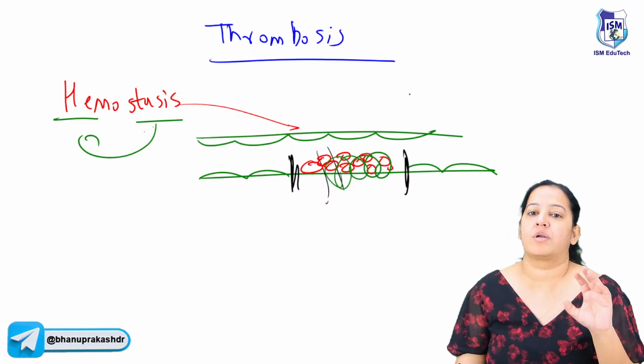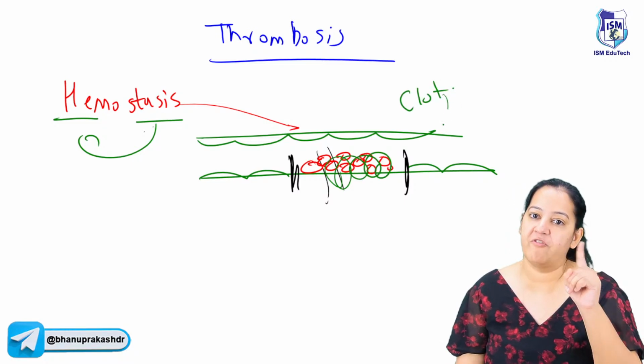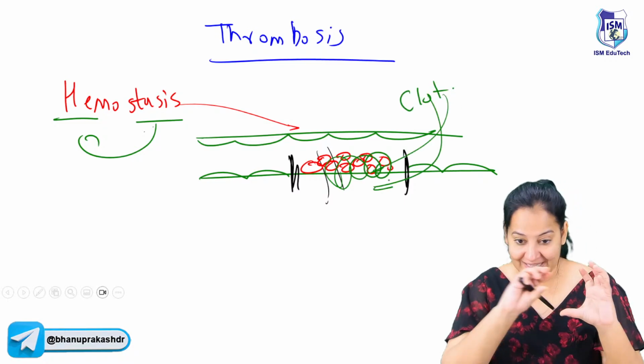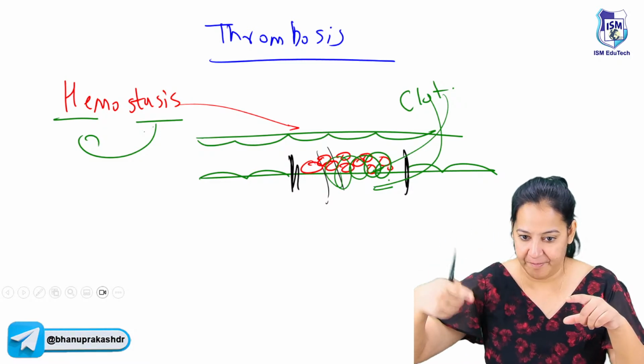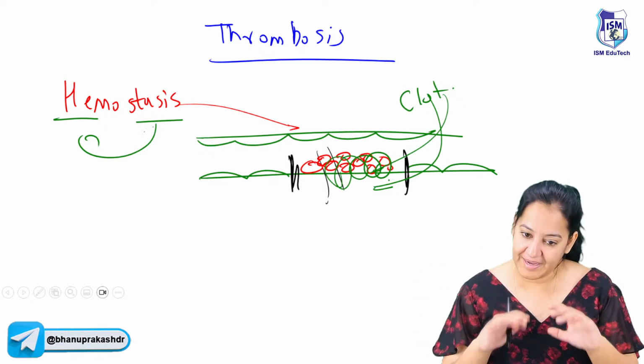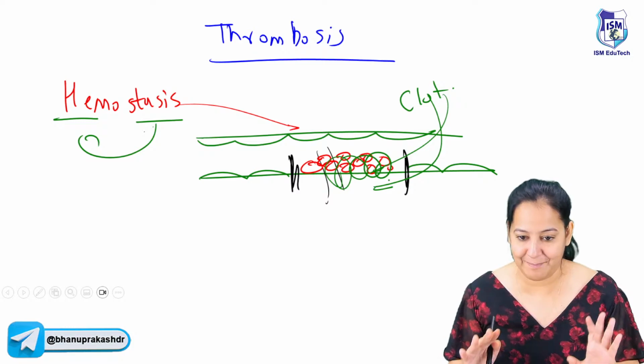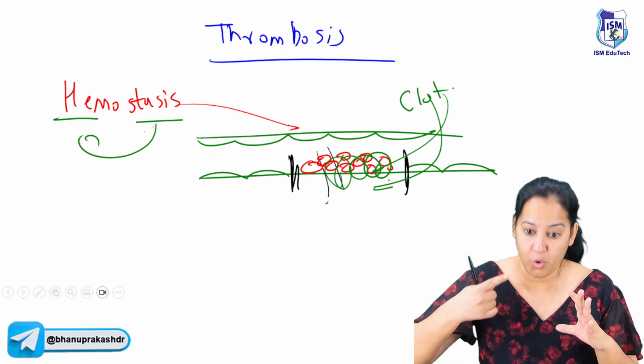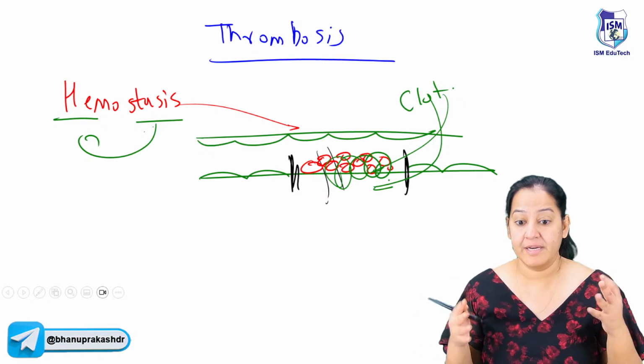So basically the clot is formed. This is known as clot, which is made up of platelet and fibrin. The platelet and the thread-like fibrin. So this is known as clot: primary clot and secondary clot. Primary clot is the platelet and secondary clot is the thread over that, that is fibrin. So clot is formed. It's very good.